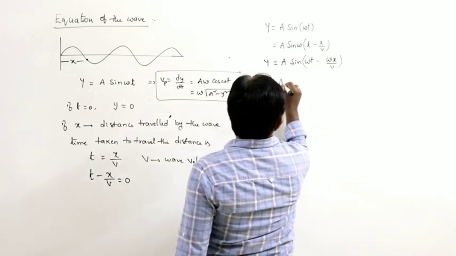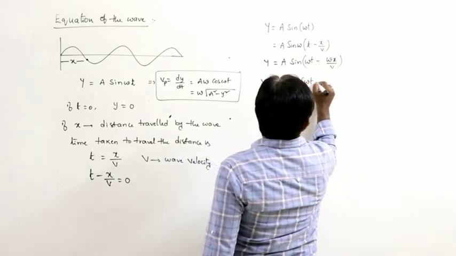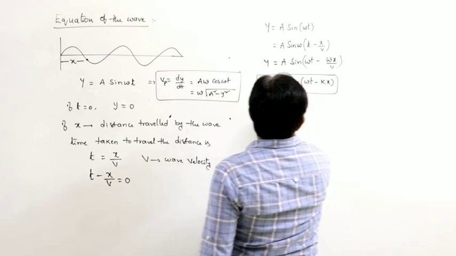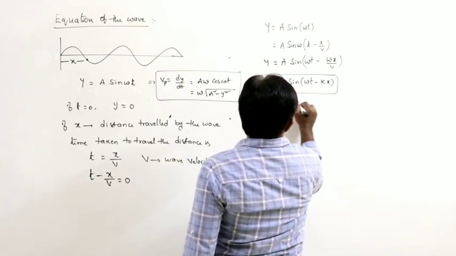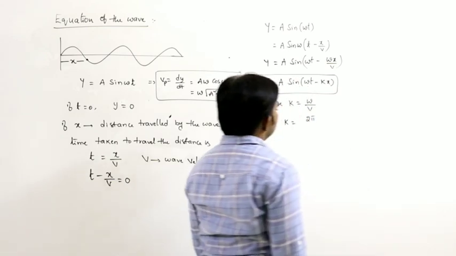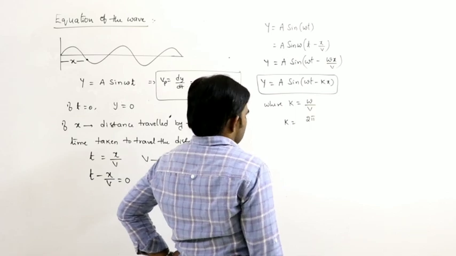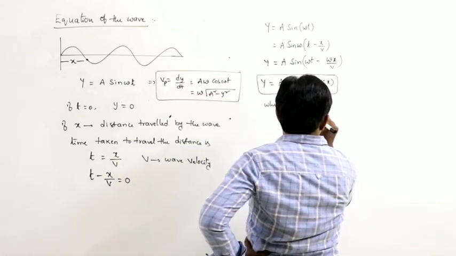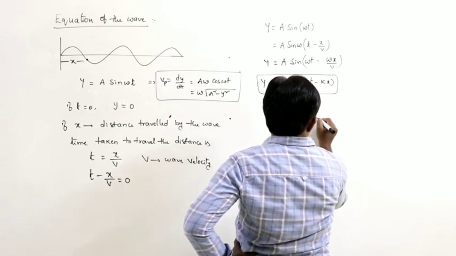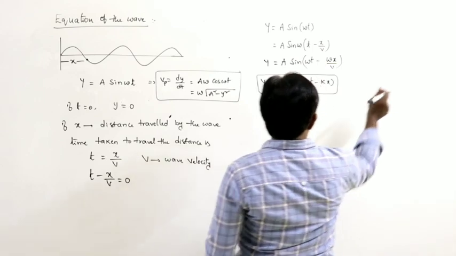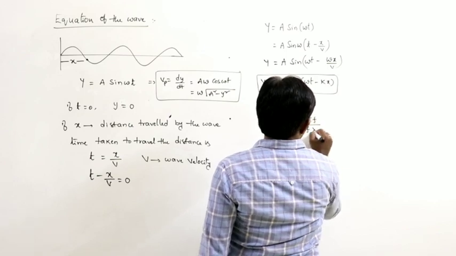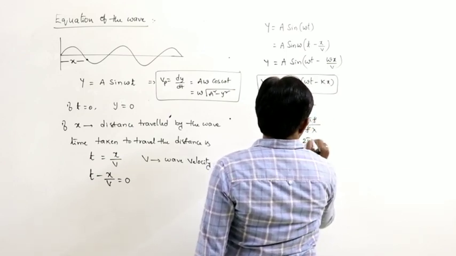So y is equals to a sin of omega t minus omega by v x, where omega by v is called k, where k is equals to omega by v. So omega can be written as 2 pi f, and v can be written as f lambda. So k can be written as 2 pi by lambda.